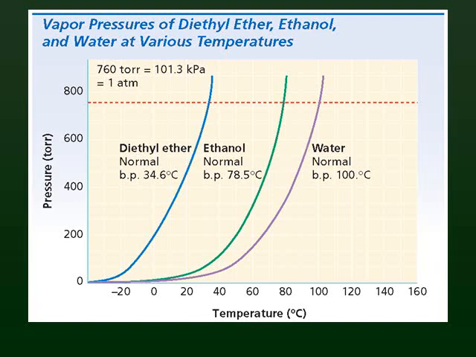For ethanol, if you heat ethanol, its temperature starts to increase and its vapor pressure starts to increase till its vapor pressure reaches atmospheric pressure at this temperature, which is 78.5 degrees Celsius. So it starts to boil here. For water, the vapor pressure reaches the atmospheric pressure at 100 degrees Celsius. So it starts to evaporate. This is the relation between temperature and the vapor pressure. When the vapor pressure reaches atmospheric pressure, 762, it starts to evaporate.